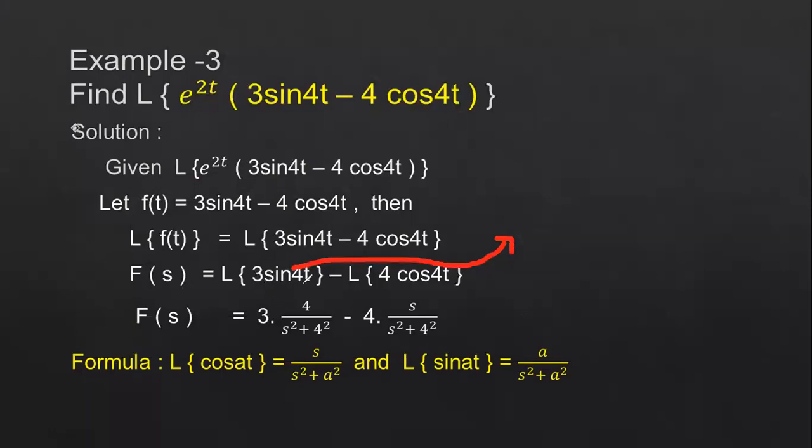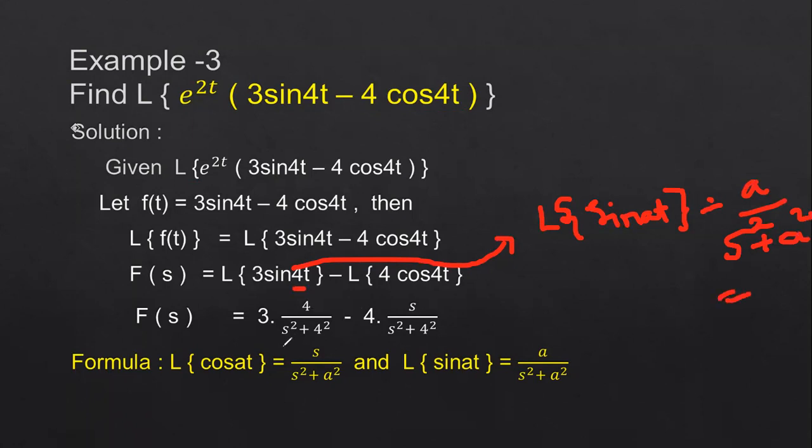3 into Laplace transform of sin 4t. So it is of the form Laplace transform of sin at. What is the Laplace transform of sin at? a by s square plus a square. What is the a value? In place of a, we'll have 4. So that is nothing but 4 by s square plus 4 square. And similarly for cos 4t.